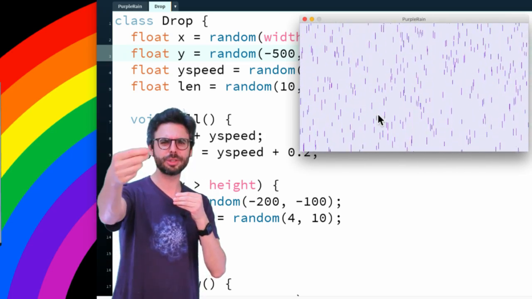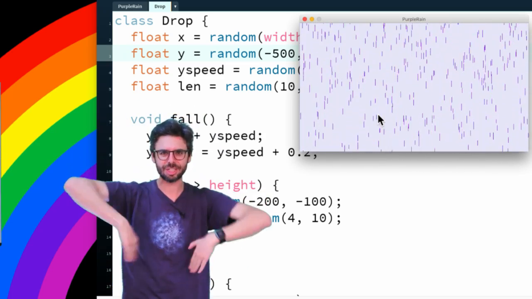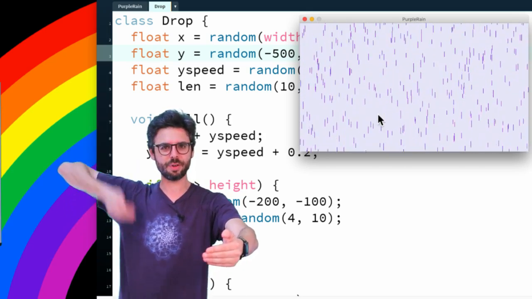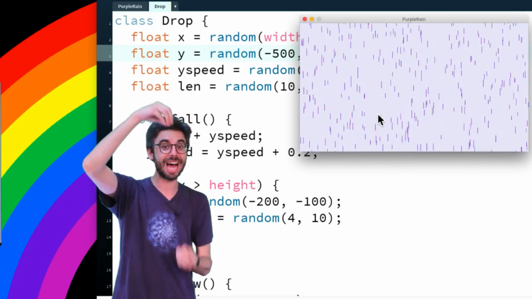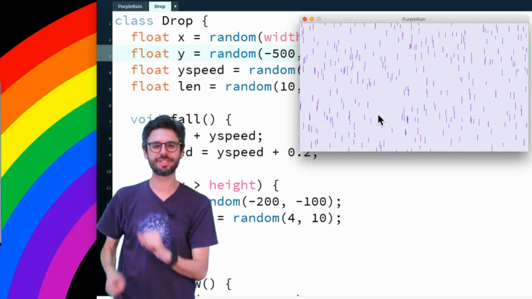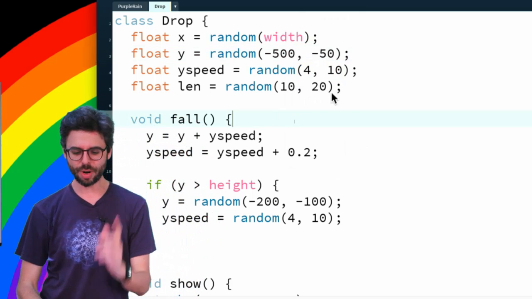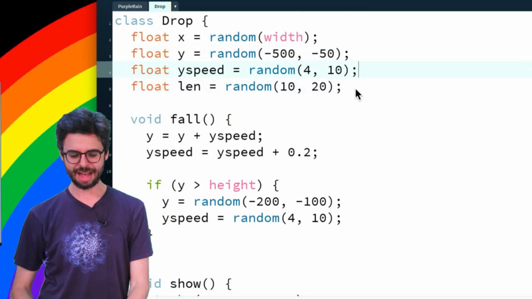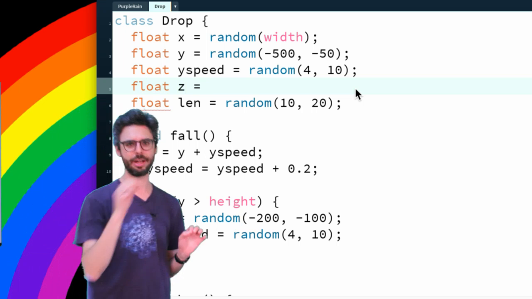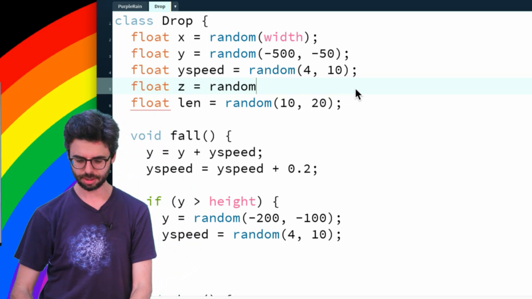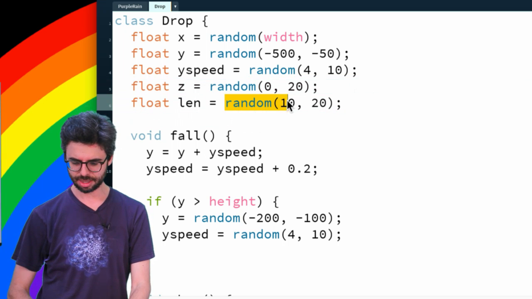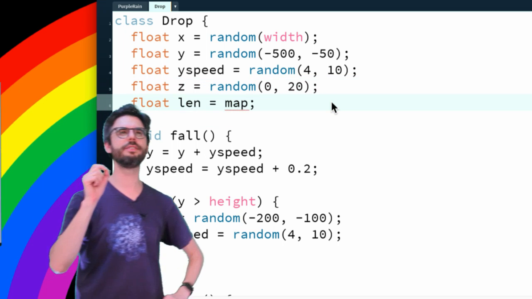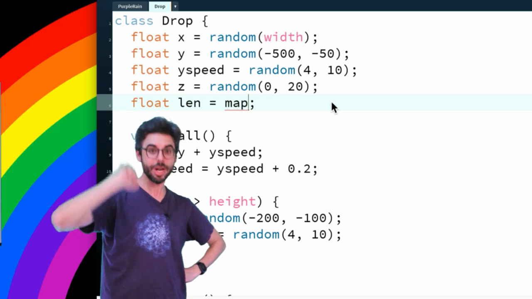Things that are closer to you are going to appear to be falling faster, and things that are further away are going to appear to be falling slower. So we could increase the stroke weight and the size and the speed with the same variable. What if I gave every drop a z value, which is some random number between 0 and 20, with 0 being far away and 20 being close.